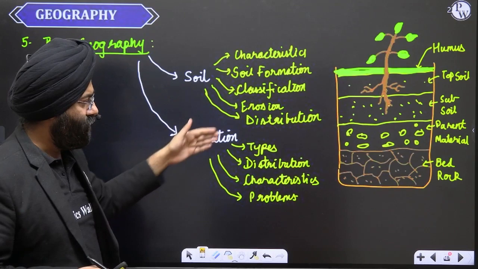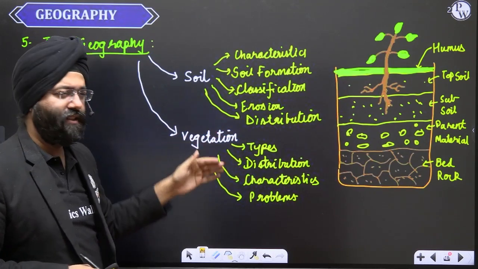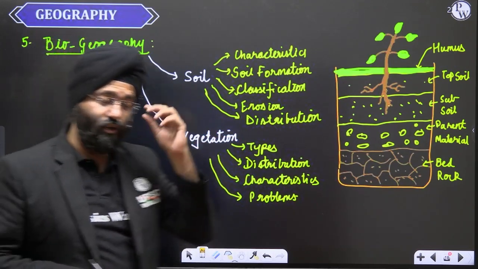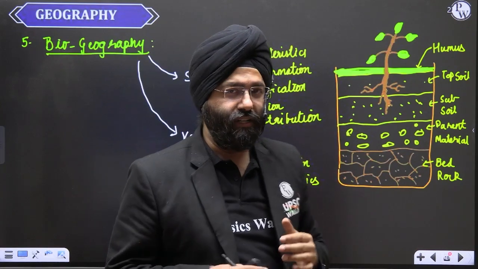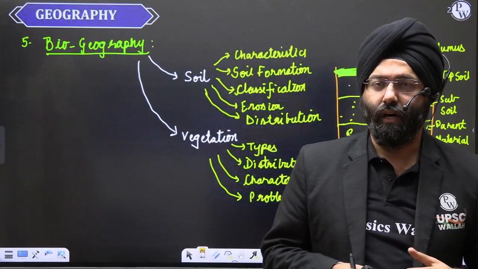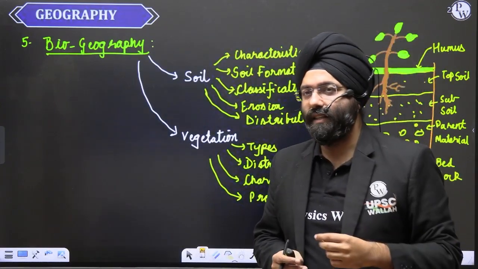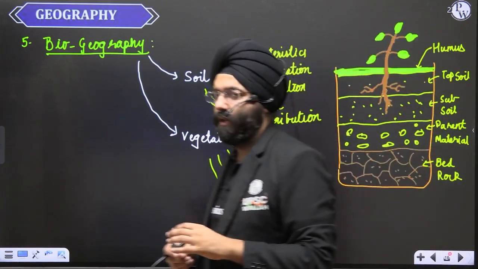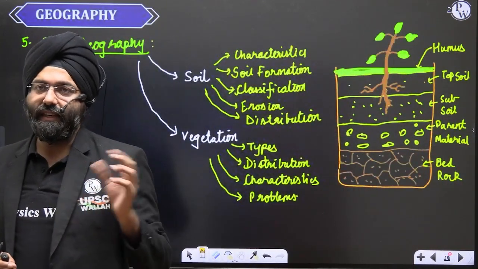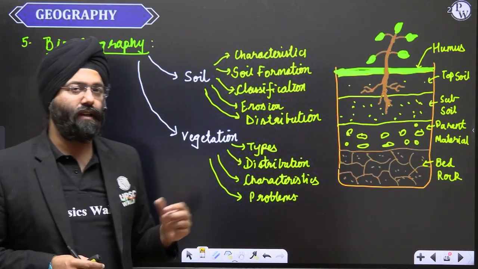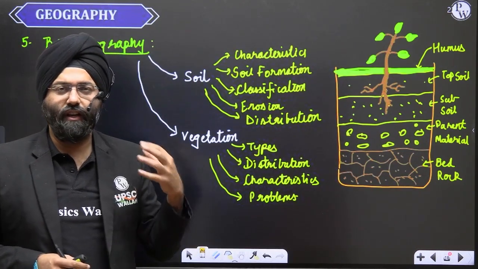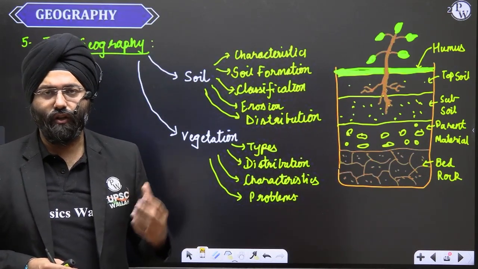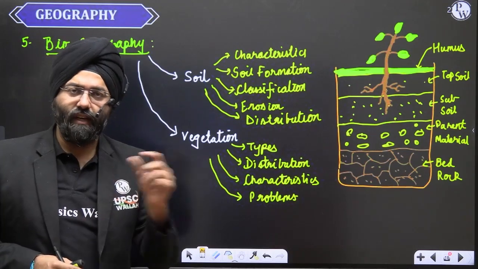Now, vegetation: what are the types, distribution, characteristics, and the problems across the world? For example, we are facing the issue of the Amazon forest being depleted. You will realize that its depletion will impact the overall ecosystem in the world. That is why these things can be related to the topic of climate change. They can be related to current affairs, and that can be asked in your prelims and even in your mains examination.